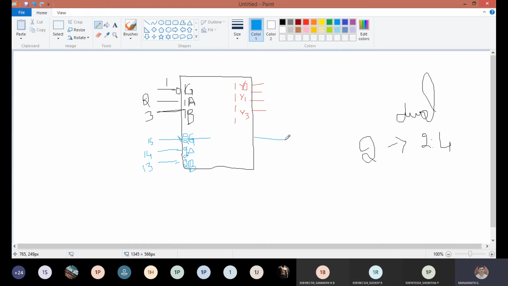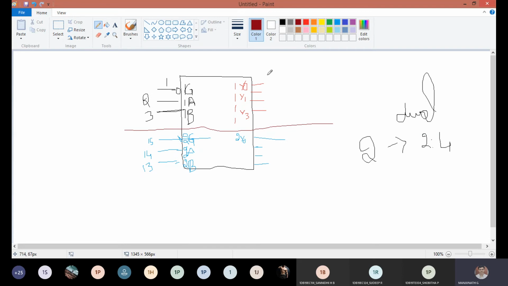The remaining is as it is; you just make a note of the outputs here. Again designate them as 2Y0, 2Y1, and so on till 2Y3. Just mention the pin numbers on the output side. It is simple to remember. Do one thing: make a partition for your reference, but don't write on the diagram.